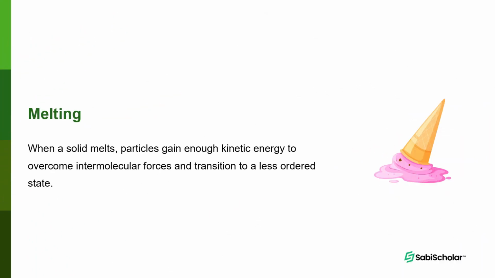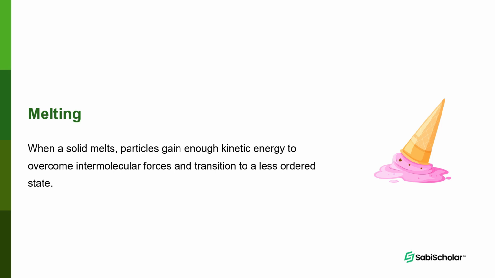Let's move to the next, melting. When a solid melts, particles gain enough kinetic energy to overcome intermolecular forces and transition to a less orderly state, to a less ordered state. What does that mean? When you heat up a solid, it will get to a point where the particles gain enough energy and separate. As they're separating, they will overcome certain energy called intermolecular forces.